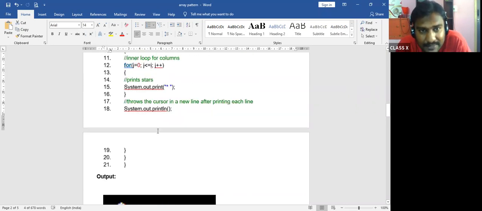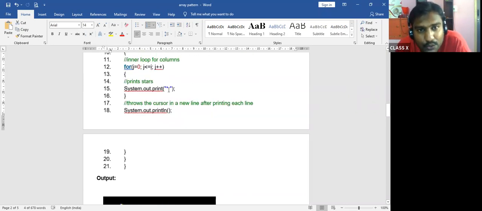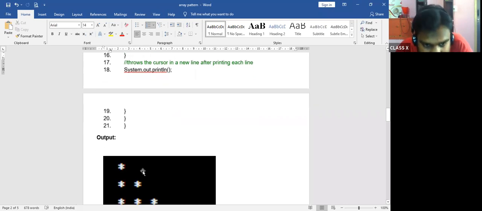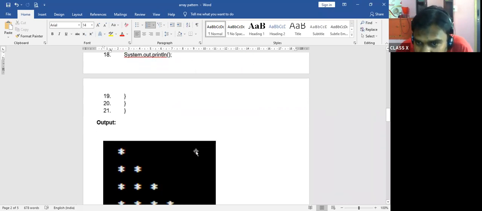After that what happens? You have to come to the next line. ln is used. What you have to print? Star. Afterwards, throw the cursor into the new line after printing each line. So when you come to the next line, the remaining all should be empty. So you can see here, after that nothing is printed, all are empty here.